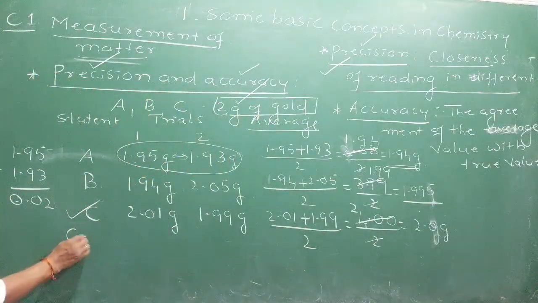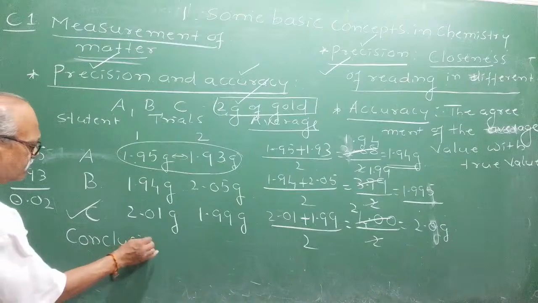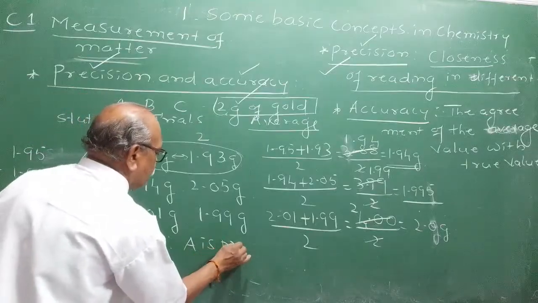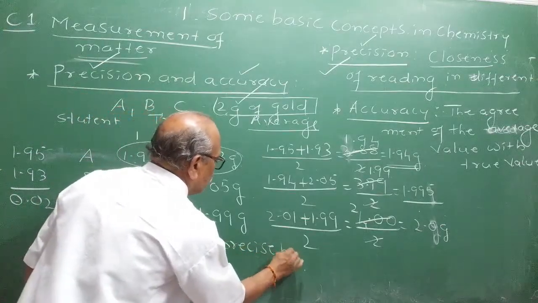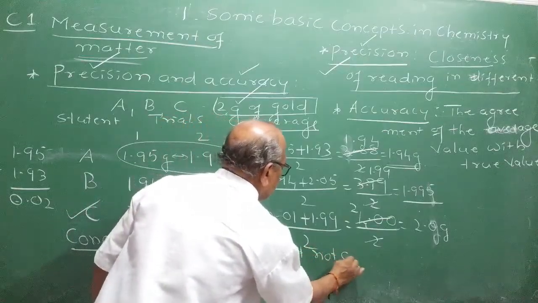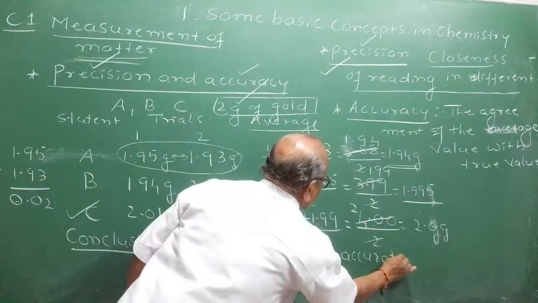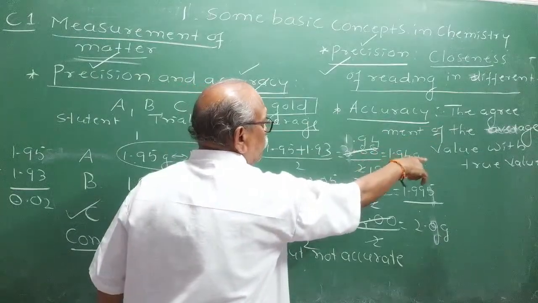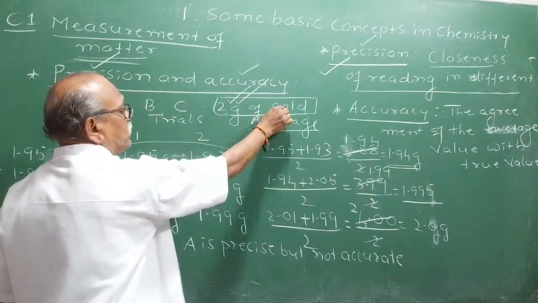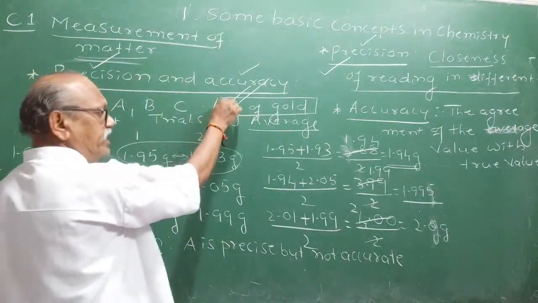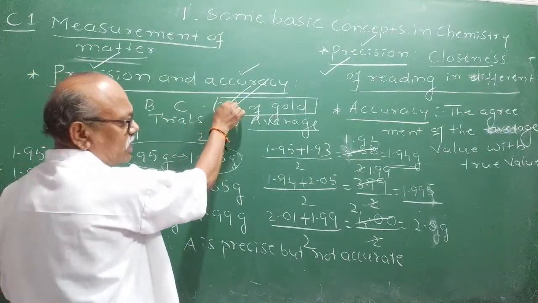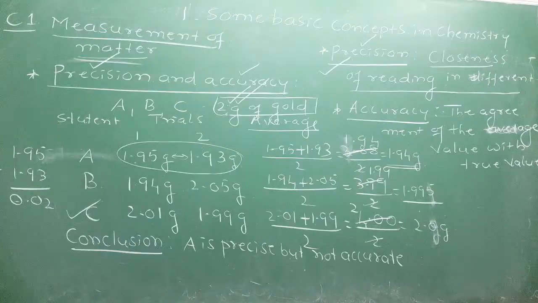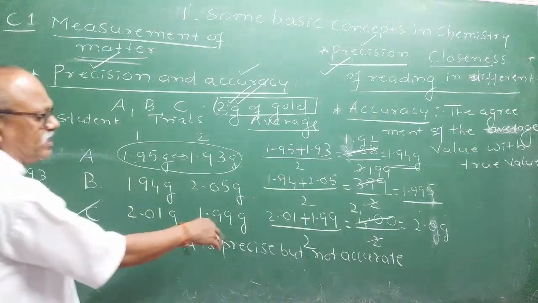What is our conclusion about A? A is precise but not accurate. I hope you understood the accuracy. Accuracy means the agreement of the average value with the true value. What is the true value of the mass of the gold I have given to all the three students? 2 gram. I know it. I have measured it earlier. I know that it is 2 gram of gold, and to test them, I asked the 3 students to measure it. This is what is called: A is said to be precise but not accurate.